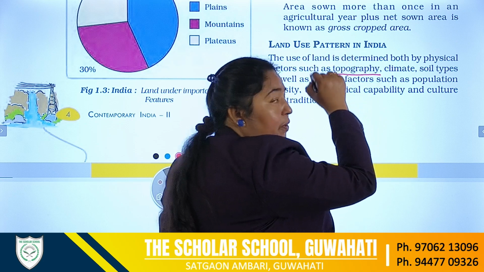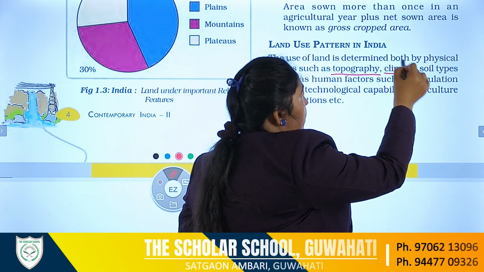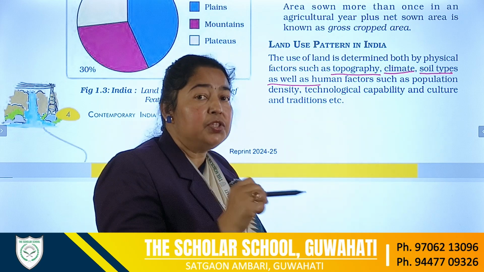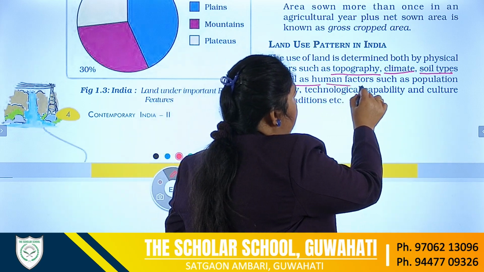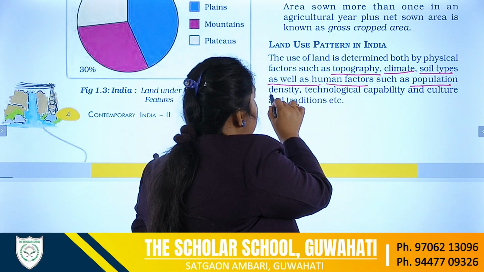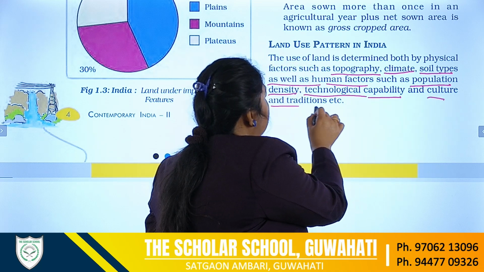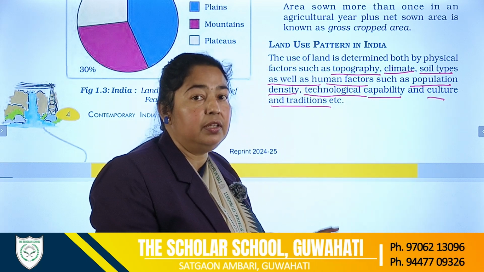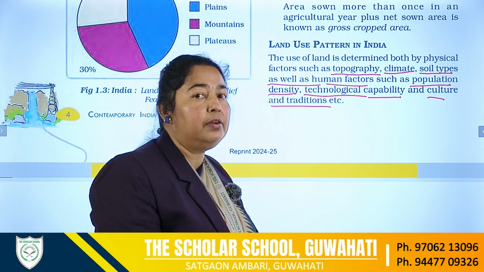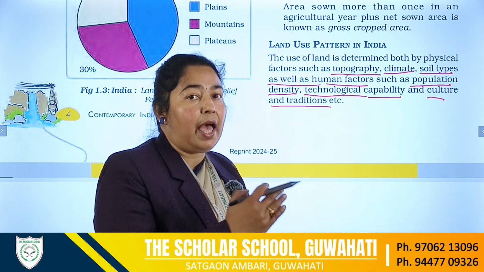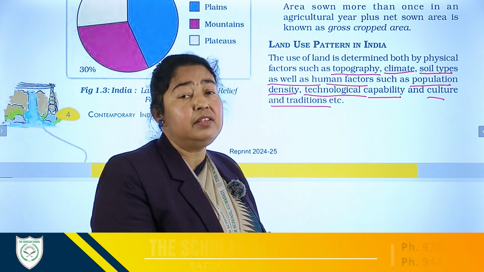They have different topography, climatic conditions, and soil types, and based on that, human factors such as population density, technological capability, and culture and traditions play an important role in the land use pattern, because physical and human factors are interrelated.